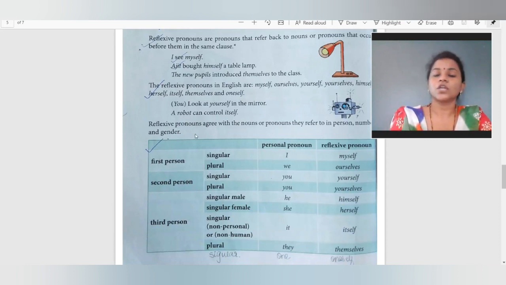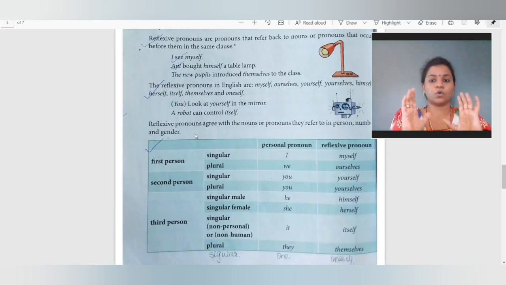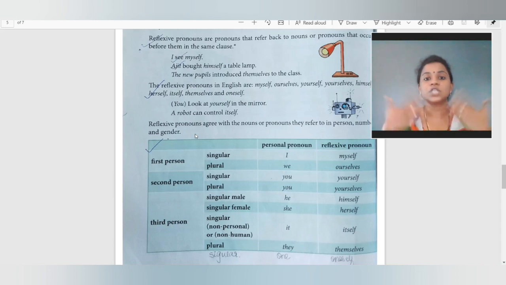Now reflexive pronoun का क्या है? वो जो भी बोल रहे हैं, that is reflecting to the person or to the thing or जो subject है उसी को ही reflect कर रहा है. That means it is agreeing with each other. The noun है या pronoun है, वो जिसको भी reflect कर रहा है, there is an agreeing mood with each other. So again the first person, second person and third person it will go.